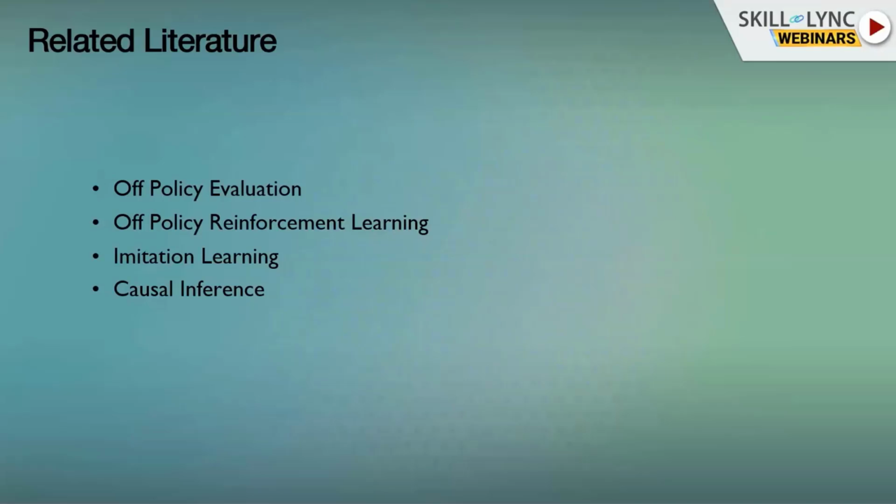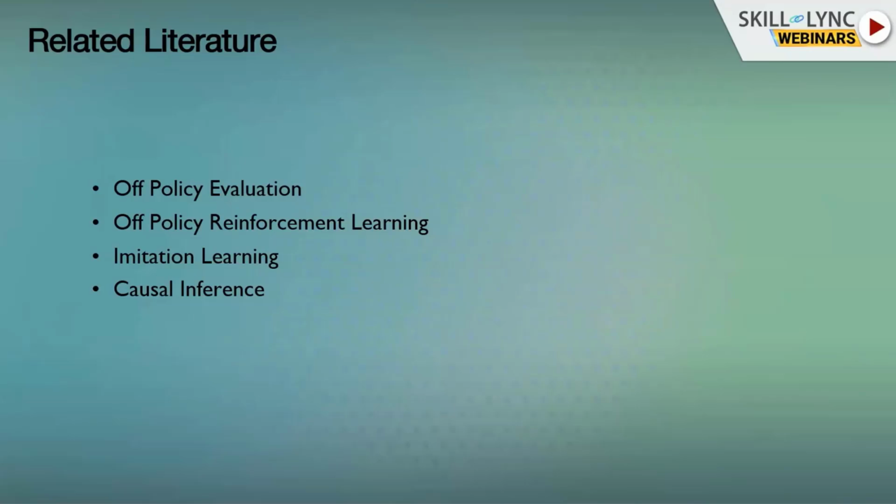So I have data and I want to ask what would be the value of a different policy. This is actually also a pretty hard question. Off-policy reinforcement learning asks the question how to use data while also interacting with the environment. So it's a little bit different than offline reinforcement learning, which only accepts data. In off-policy reinforcement learning, we're actually also still allowed to interact with the environment.